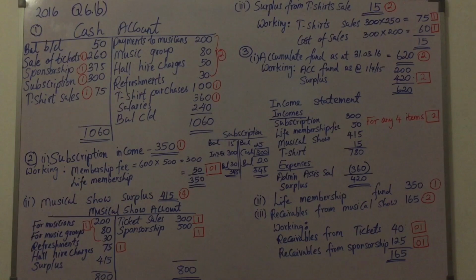To calculate the life membership income relevant to the period, you can't take 400, you have to take 500, and that has to be divided by 10 and get 50. So 300 membership fee and the life membership fee income relevant to the period is 50. So altogether subscription income is 350.